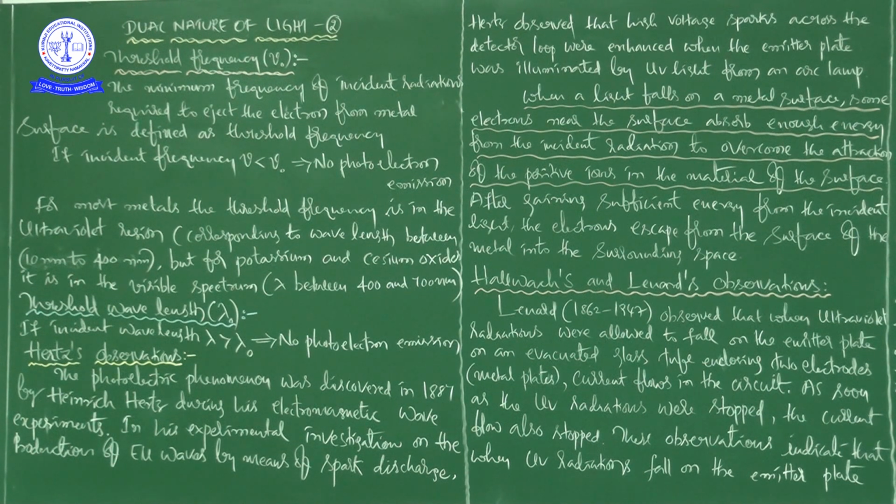In his experimental investigation on the production of electromagnetic waves by means of spark discharge, Hertz observed that high voltage sparks across the detector loop were enhanced when the emitter plate was illuminated by ultraviolet light from an arc lamp, right.